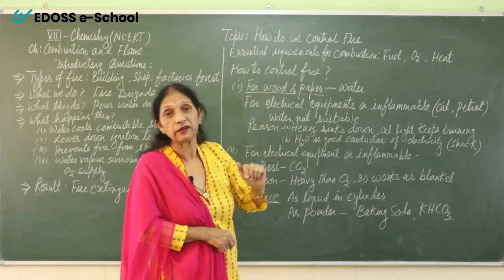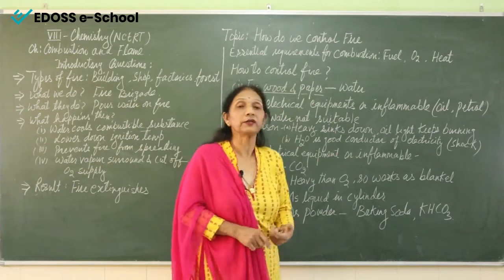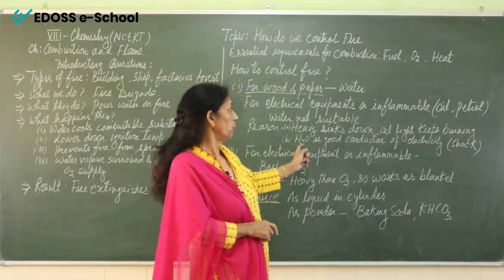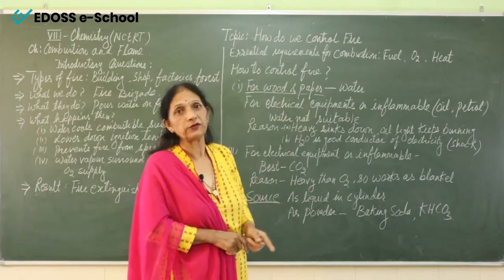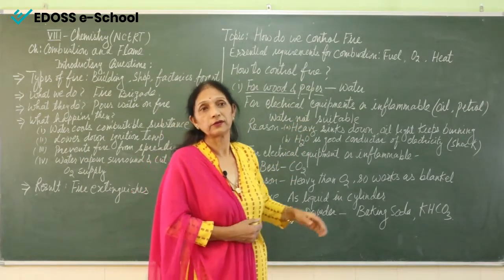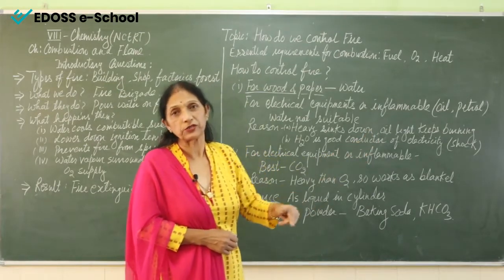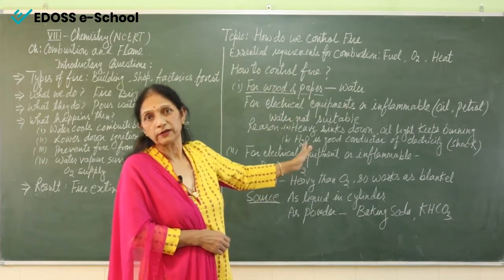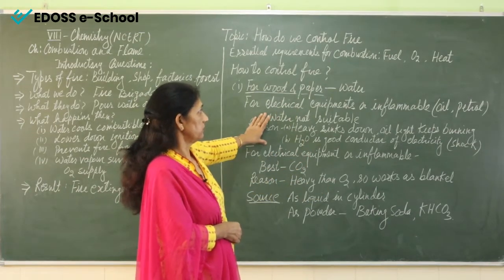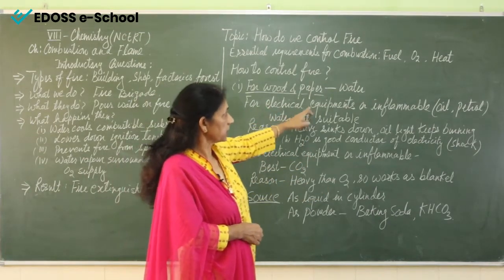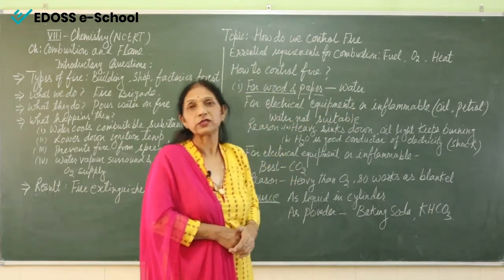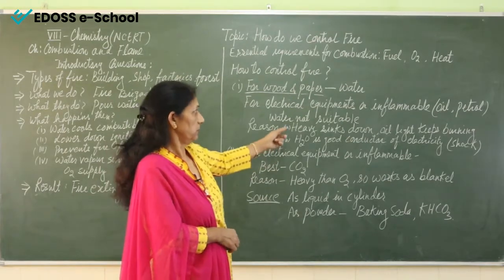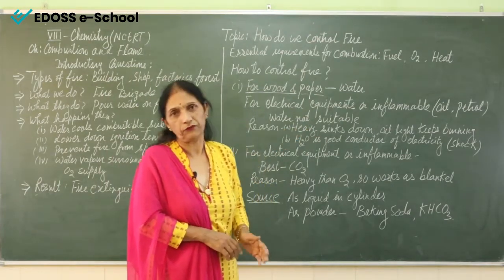And the second thing is that water is a good conductor of electricity. So what will happen? If we are using water for electrical equipments, we can get a shock. It can harm the person who is using water to extinguish the fire. So these are the two reasons which show that electrical equipments and inflammable substances cannot be extinguished with the help of water, because it is not helpful.